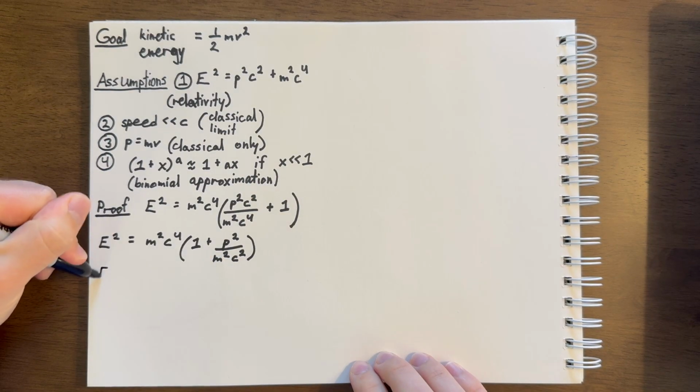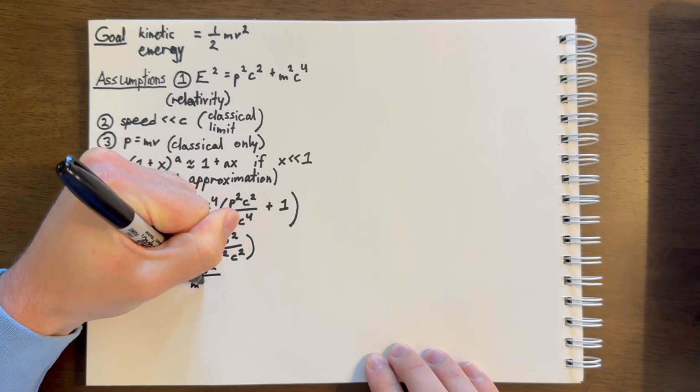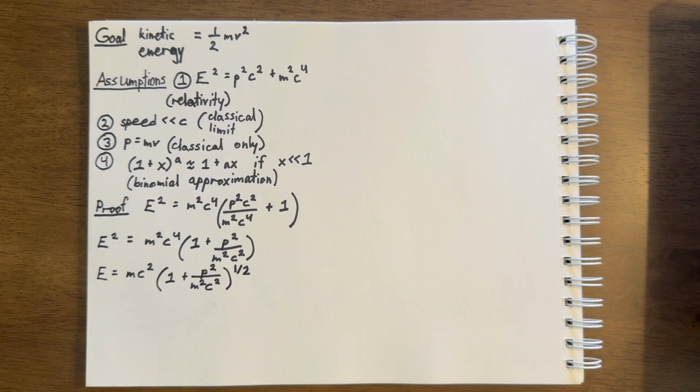Next, we take the square root, so that's E equals mc squared, parenthesis 1 plus p squared over m squared c squared, raised to the power of 1/2. As a reminder, square rooting something is the same as raising it to the power of 1/2. Alright, now it's time to use the binomial approximation.